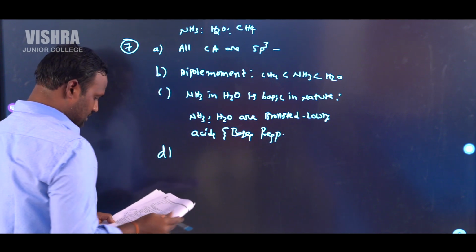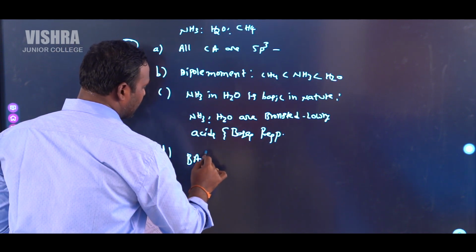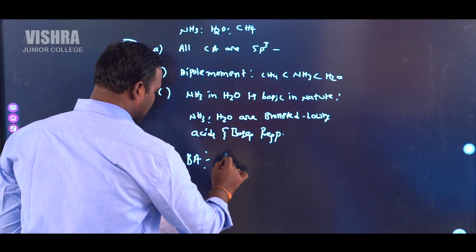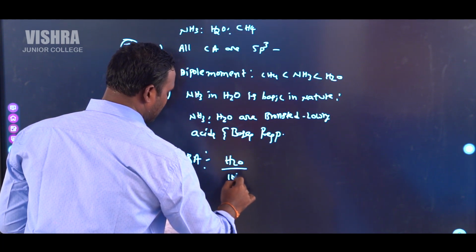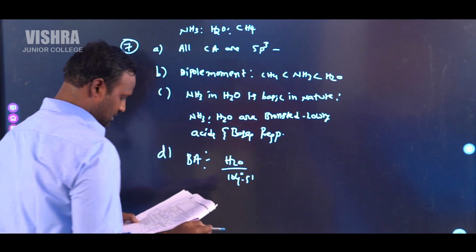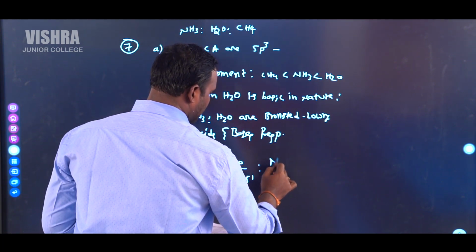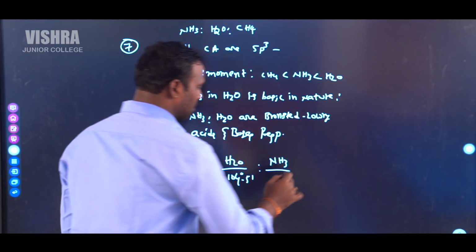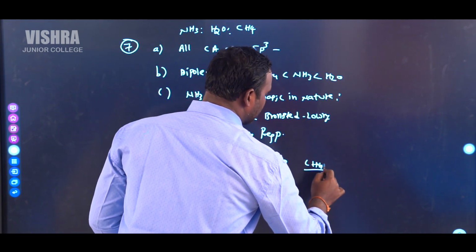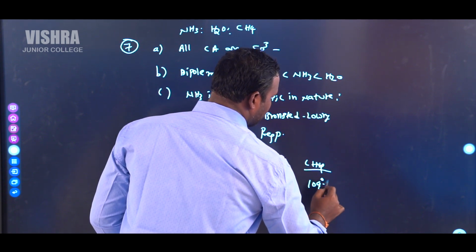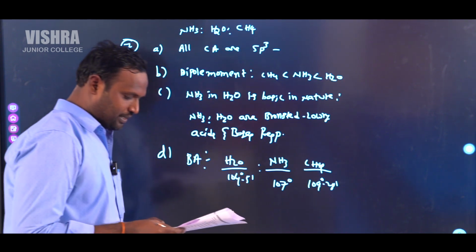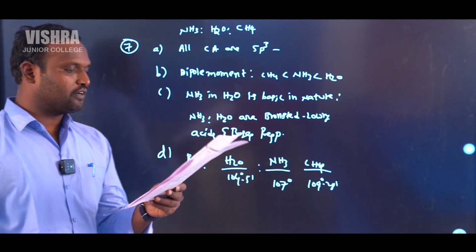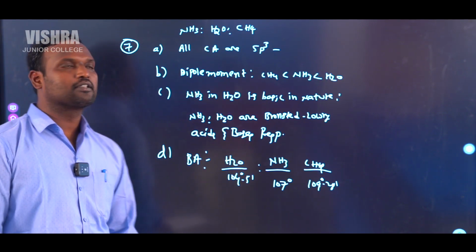Fourth option is, bond angles of these molecules are like this. H2O bond angle is 104 degrees 5 minutes. NH3 bond angle is 107 degrees. CH4 bond angle is 109 degrees 28 minutes respectively. Which of the above statements are correct in this case?